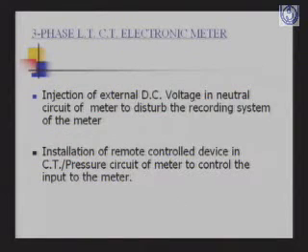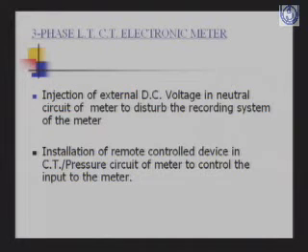And in three-phase or single-phase electronic meters, injection of external DC voltage in the neutral circuit of the meter is being done to disturb the recording system of the meter. This is the latest tamper. Injection of high frequency is also being done to disturb the recording system of the meter.